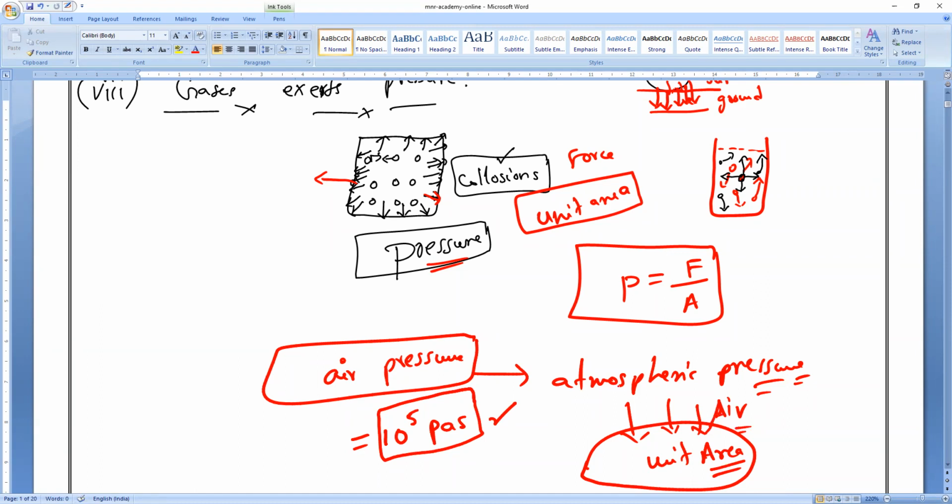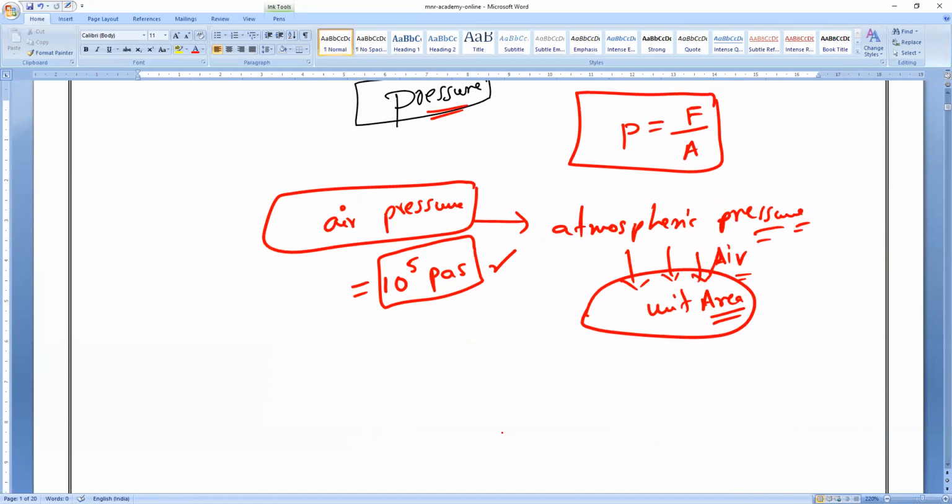Atmospheric pressure is from the outside of the container, no, sir? No, that is outside the container. Generally, I am discussing. Understand, Mari? Okay. So that is 10 power 5 pascals. You have to remember that 1 atm, one atmospheric pressure, equals 10 power 5 pascals. Okay, so this is what it is.